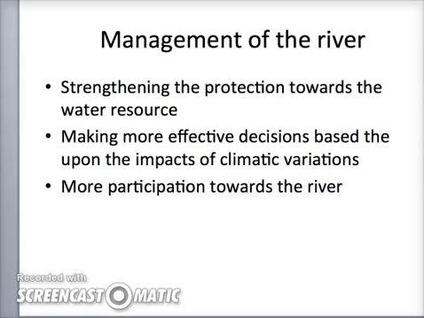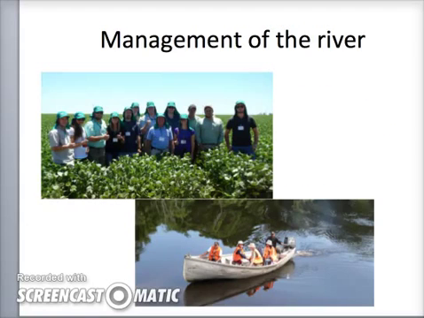2. To generate more knowledge about the types and sources of water pollution in the basin, monitor them and attack their root causes. 3. Generate more knowledge about the effects of droughts, monitor them and mitigate extreme events in vulnerable regions. And 4. Make progress toward legal harmonization and development of economic instruments, technical and institutional capacity, and public participation in the management of water resources in the basin. Here are some photos of management taking place in the Amazon River.